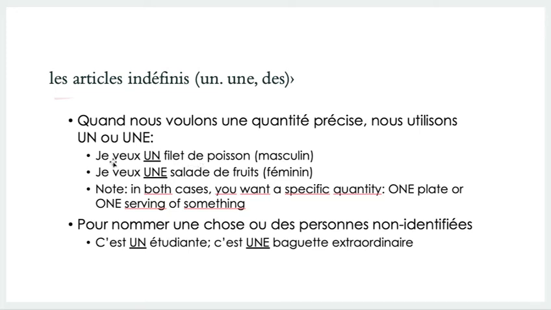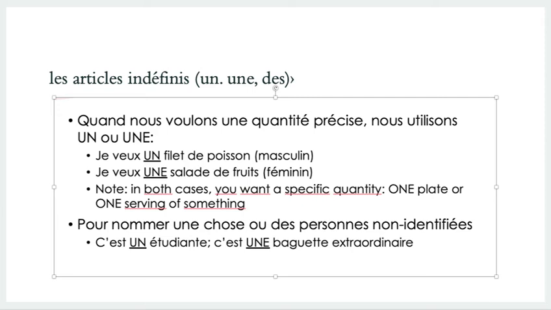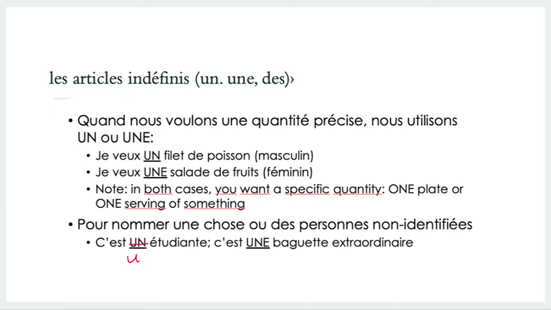So if you want to say, I want a filet of fish, or a morceau de poisson, which is a piece of fish, you would use un filet de poisson. Same thing with je veux une salade de fruits, I want a fruit salad, right? So you want something very specific. You can also see this, and this should say, my bad, let me find my pen, this should say une, because we have étudiante.